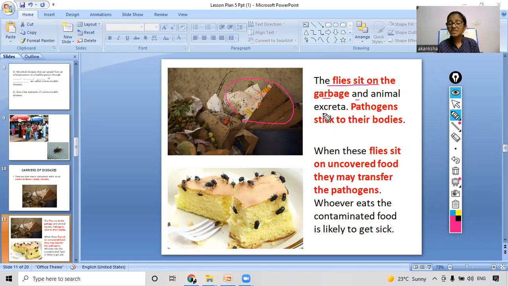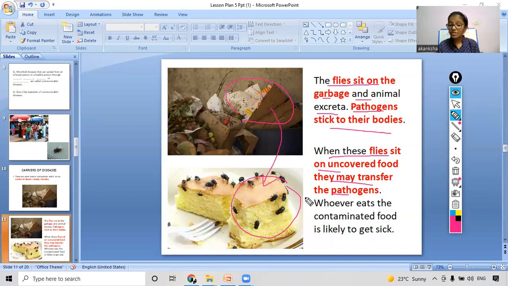And animals' excreta, they also sit on animals' excreta. And from there the pathogens, the harmful microorganisms, stick to their bodies. And when these flies sit on uncovered food, as you can see here, so many flies are sitting on this piece of bread, right? They may transfer these pathogens from this garbage to this food.